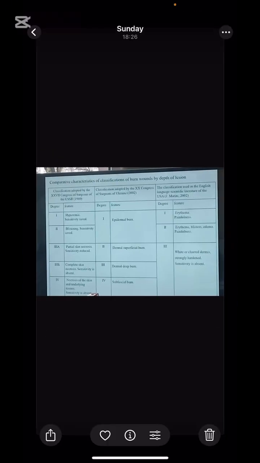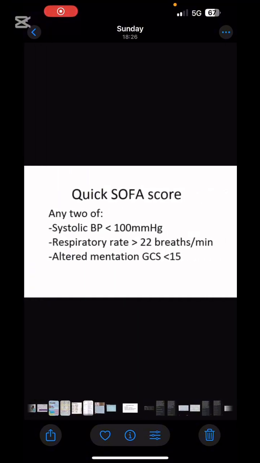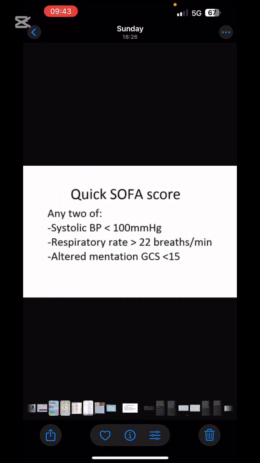You will be able to solve the question easily through the simple. Next is quick SOFA. What do we use the quick SOFA for? For the severity of the patient's sepsis. So any two should be present.